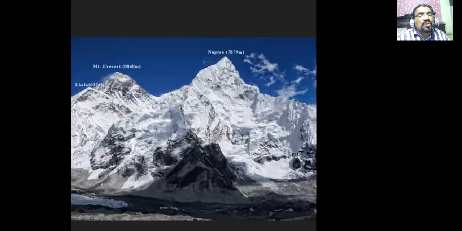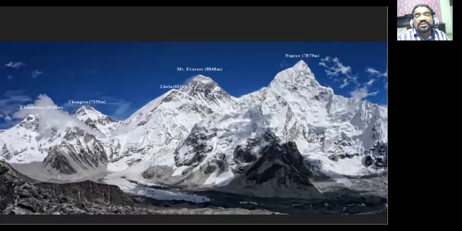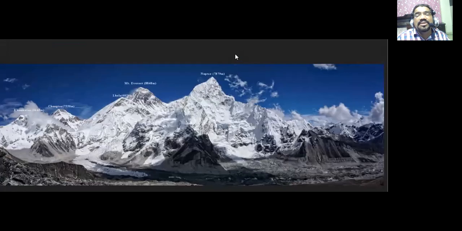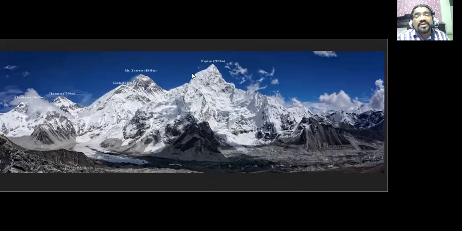Okay, so we move on to the next slide, and here it is showing you the Himalaya mountains, and the same concept which we have just done, showing you that the higher you go, he's saying Mount Everest, right, and then here he is trying to show the height, and this is the height being shown, right?